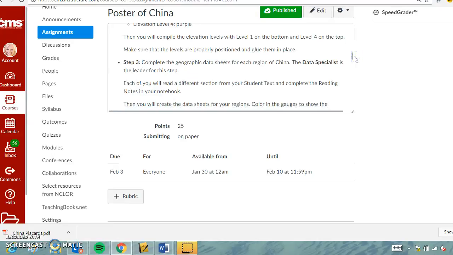I do have an exemplar available if you need to take a peek at what I've done. I'm going to switch the camera for a second so you can see. Oh, actually, I guess I can't. But you can come up and see it. I'll have it at the help desk for you. And I will show it before I get everybody started so you can see what we're after. And at this point, I'm going to pause because we do need to get you with your group so we can get started on this and don't run out of time. Thank you.